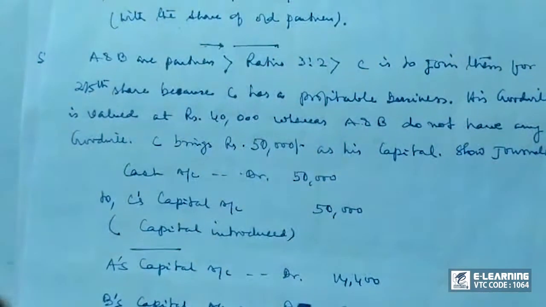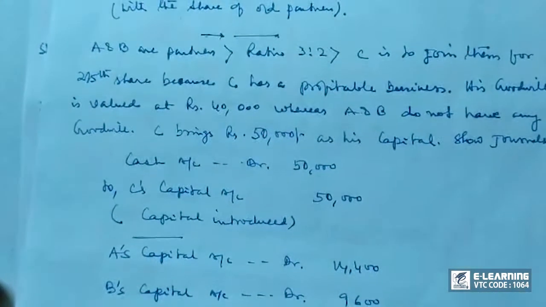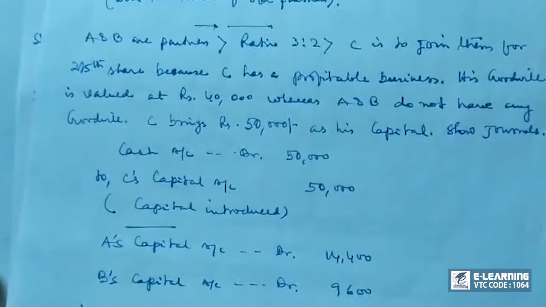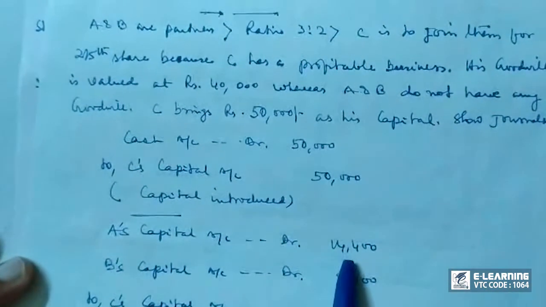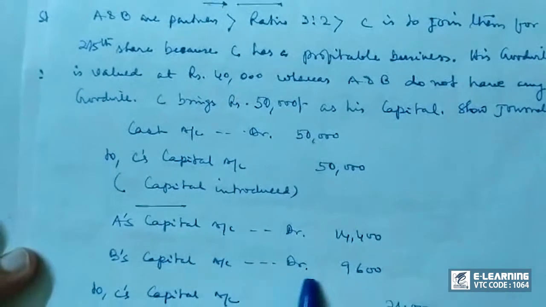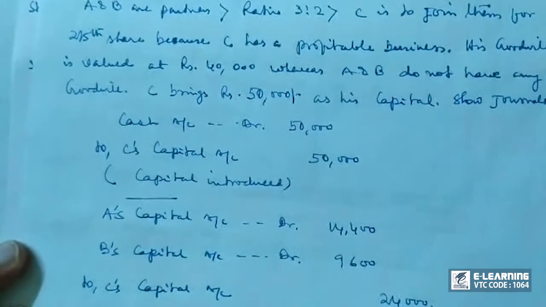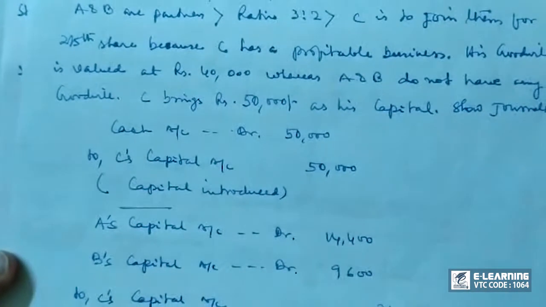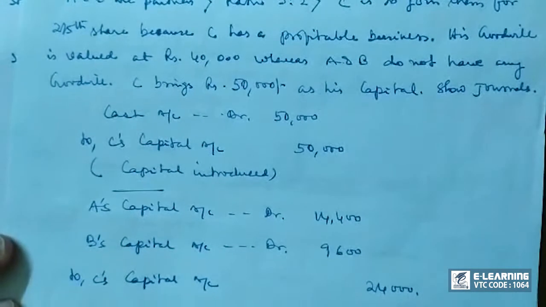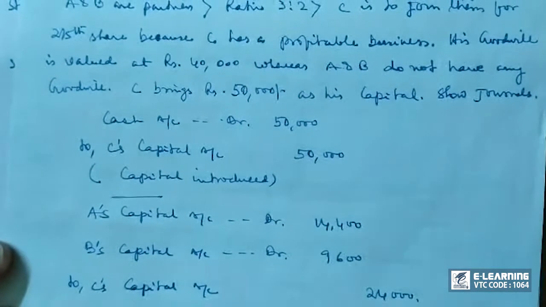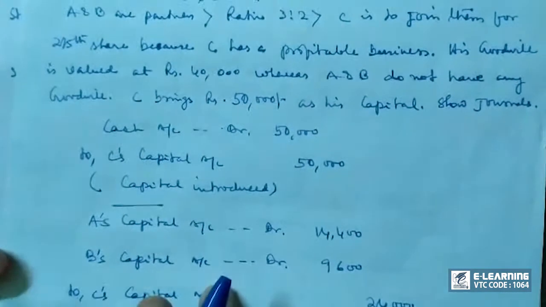Now next comes the old profit sharing ratio, where A's capital account is debited 14,400, B's capital account debited 9,600, to C's capital account 24,000. So this is what the journal is all about.